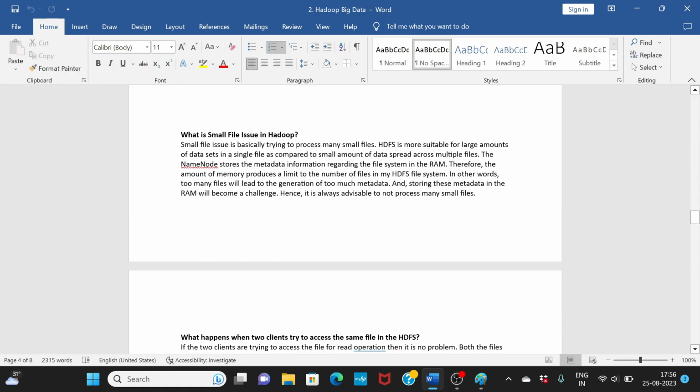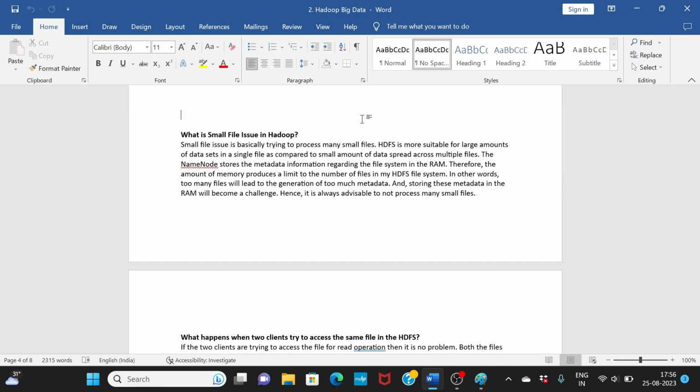So the next question is, what is the Hadoop small file issue? This can be asked in a different way as well. So one question would be, what is the small file issue? The same question can be asked differently, like, okay, kind of a scenario. Let's say I have many small files and I want to load them into Hadoop. Is this a good idea? Okay, so first understand what the small file issue is.